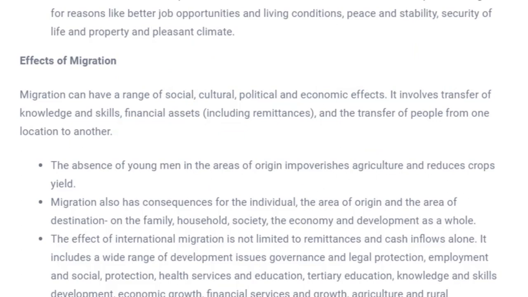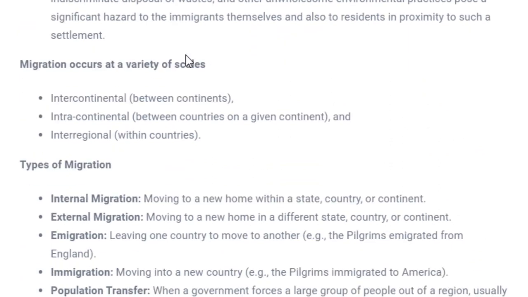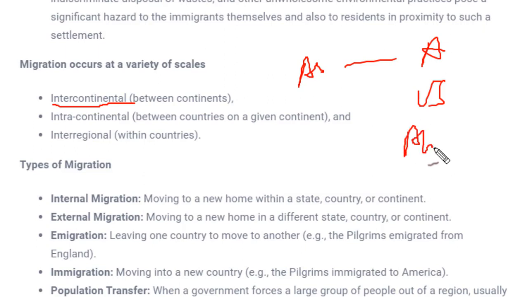What is there? Next would be the types of consequences, and there are many scales at which this migration occurs. See, migration doesn't only occur from a village to village or city to city or village to city or city to village. It even happens between the continents. See, it is intercontinental, from one continent to other. Like people from Asia might go to Australia or USA or somewhere in other country like Africa.